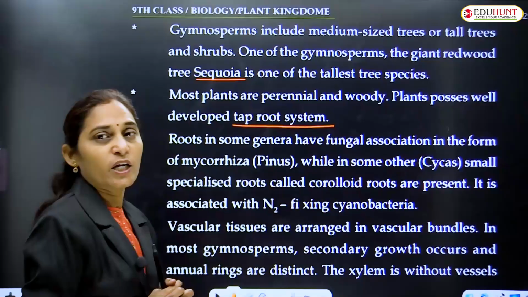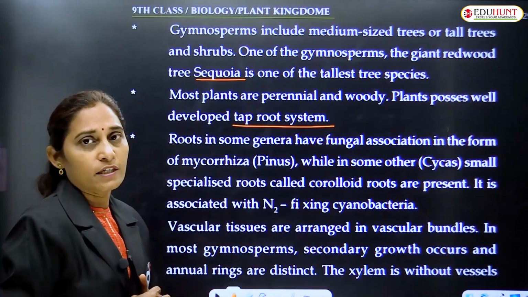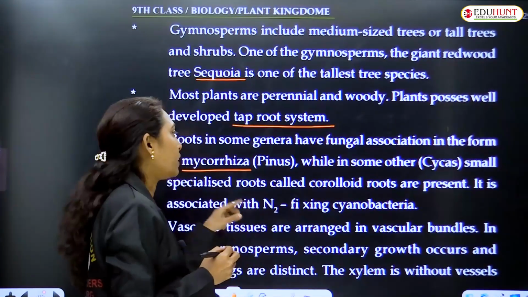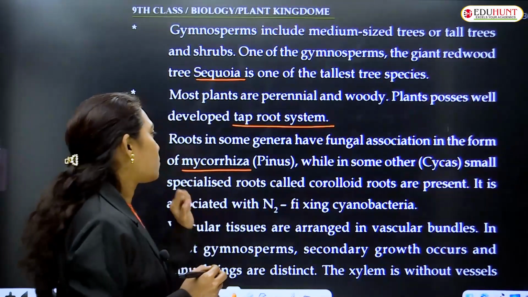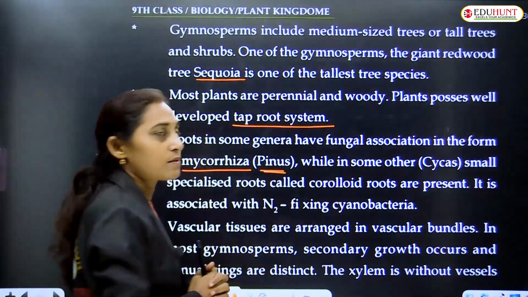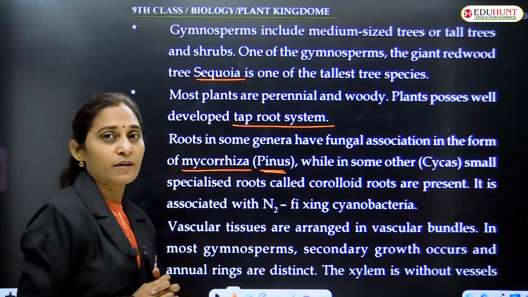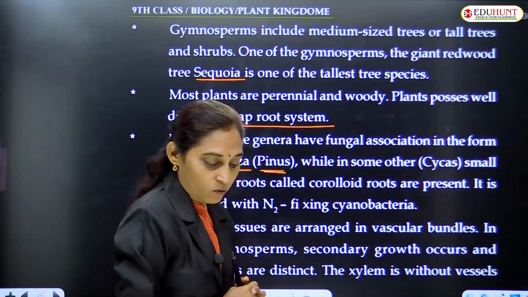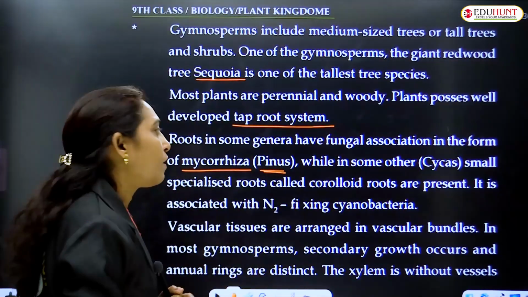Roots in some genera have a fungal association in the form of mycorrhiza. Myco means fungus, rhiza means root. There is an association between a root and a fungus. These are called mycorrhiza, and an example is the pinus tree, in which the roots are associated with some kind of fungi. Mycorrhiza is nothing but the association between the root and the fungi.